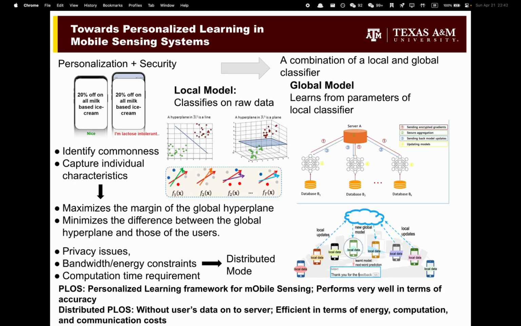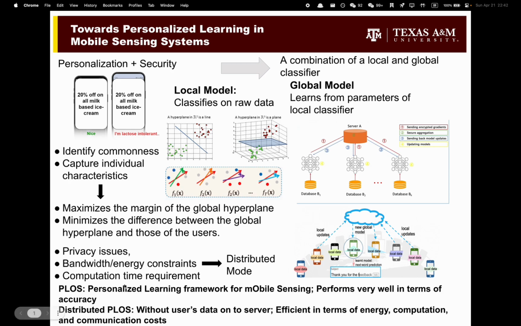Under all three data sets, and under two scenarios with and without labels, our proposed PLOS always performs the highest compared to the three baseline methods. So we can conclude that PLOS, the personalized learning framework for mobile sensing, performs very well in terms of accuracy.